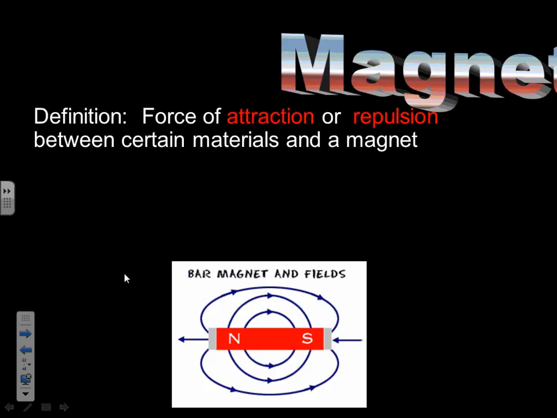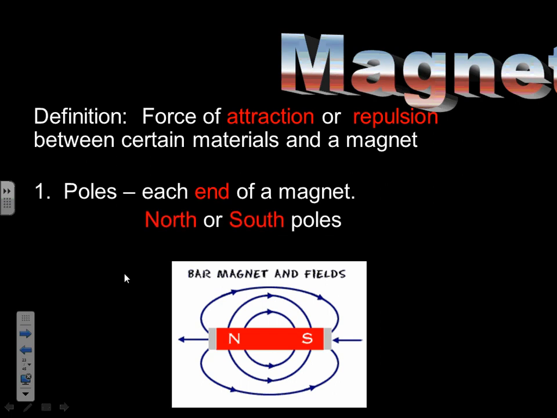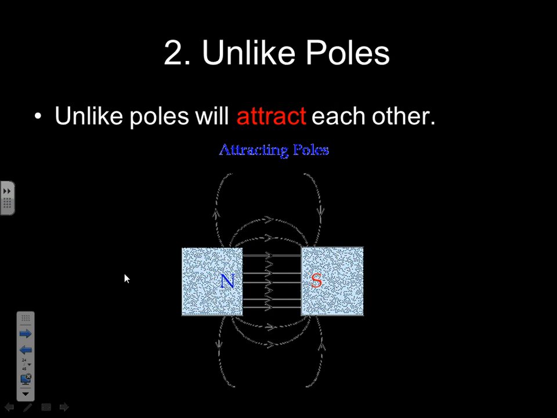Magnetism. This is the force of attraction or repulsion between certain materials and a magnet. So magnets have two poles, a north and a south pole. The north and the south pole is where the greatest magnetism is. So unlike poles will attract each other. If you look at the lines of magnetism, you can see they're connected. This is showing you that they're attracted.